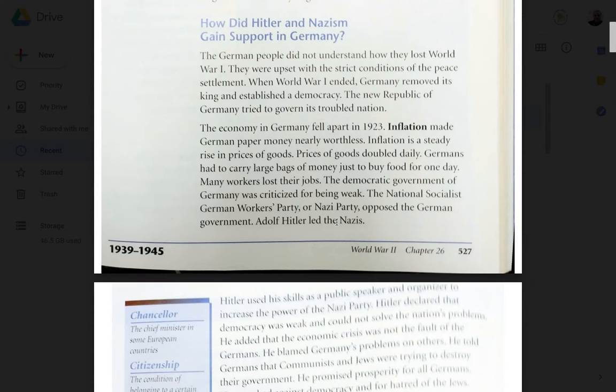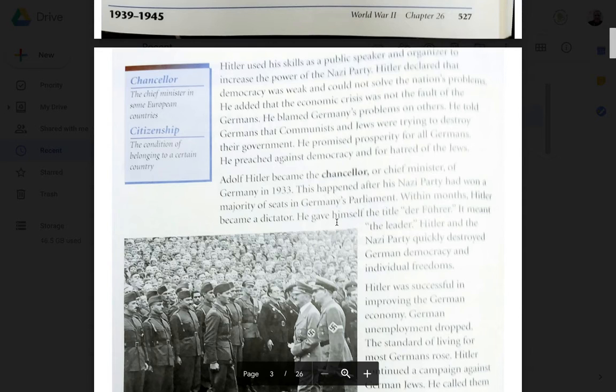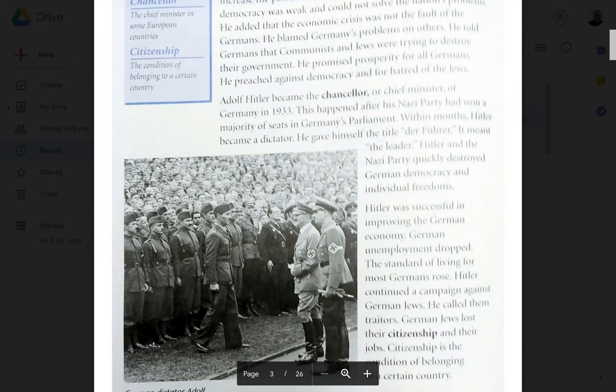The National Socialist German Workers' Party, or Nazi Party, opposed the German government. Adolf Hitler led the Nazis. Hitler used his skills as a public speaker and organizer to increase the power of the Nazi Party. Hitler declared that democracy was weak and could not solve the nation's problems. He added that the economic crisis was not the fault of the Germans. He blamed Germany's problems on others. He told Germans that communists and Jews were trying to destroy their government. He promised prosperity for all Germans. He preached against democracy and for hatred of the Jews.